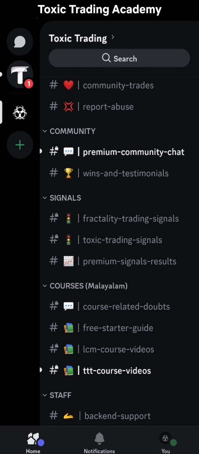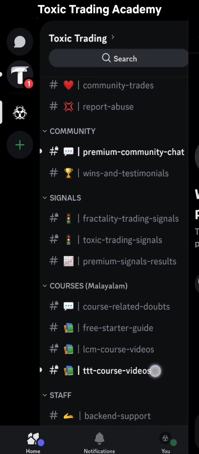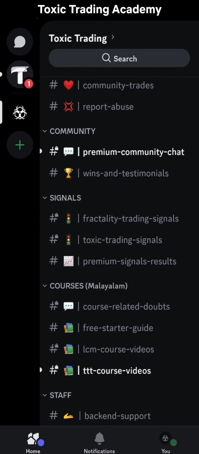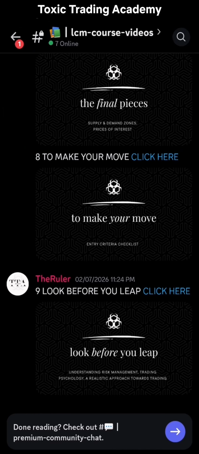LCM is lower time frame continuation model. It is a strategy we developed from Toxic Trading Theorem course, Triple T, TTT course. So from Toxic Trading Theorem, we developed LCM, which is lower time frame continuation model. Lower time frame is LTF. LTF continuation model is LCM. All right. So you have two courses apart from the free starter guide, which is LCM.